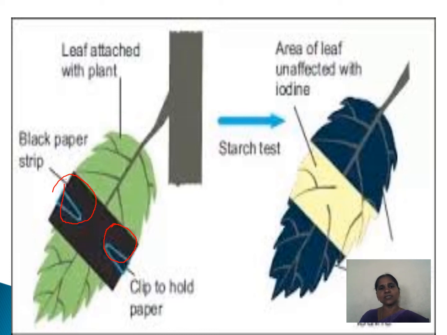After a few hours, take out that healthy potted plant, pluck that leaf, and test it the same way we conducted the starch test. The same test we conduct to show that sunlight is necessary for photosynthesis. To prove this, we are conducting this test. For this test, we have to keep the whole plant a few hours in a dark room; only then can we prove it. So we should not take the leaf outside.